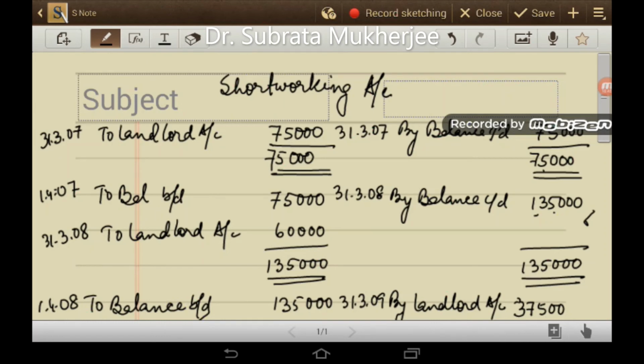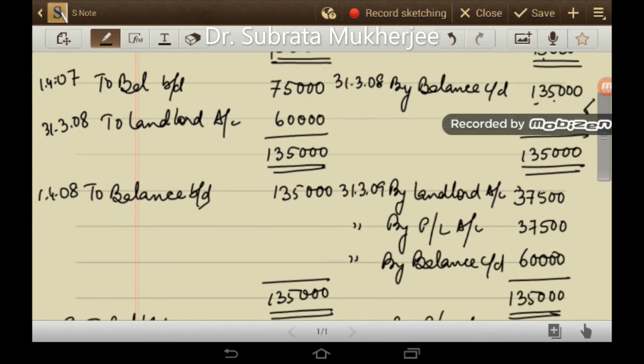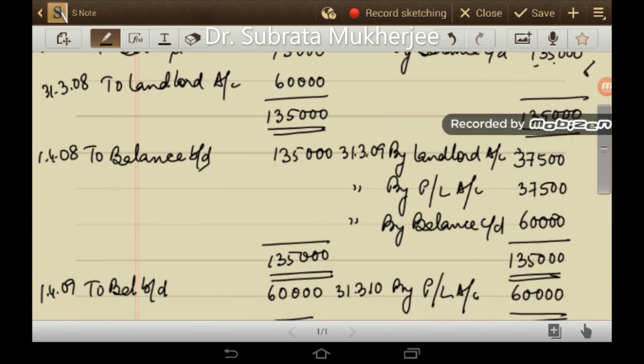Now in the year 2008-9, there was an excess working of 37,500 which was adjusted. So landlord account debit to short working, this 37,500 you have seen in the landlord ledger. Earlier it was on the debit side of the landlord account. Now it is posted on the credit side of the short working account.